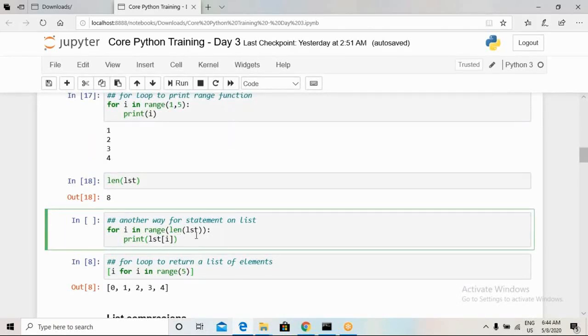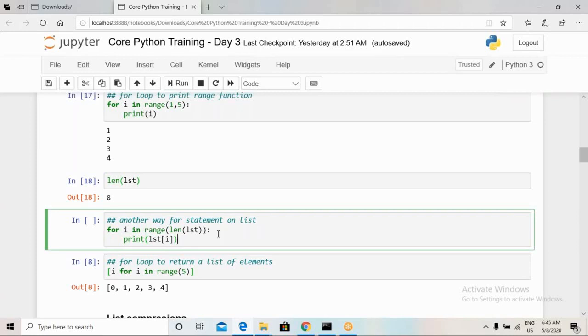So this is another way of printing a list. For this I will use the range function, and the output of len(lst) will be 8. So range(8) will be 0 to 8, and now my for loop will iterate from 0, 1 to 7.